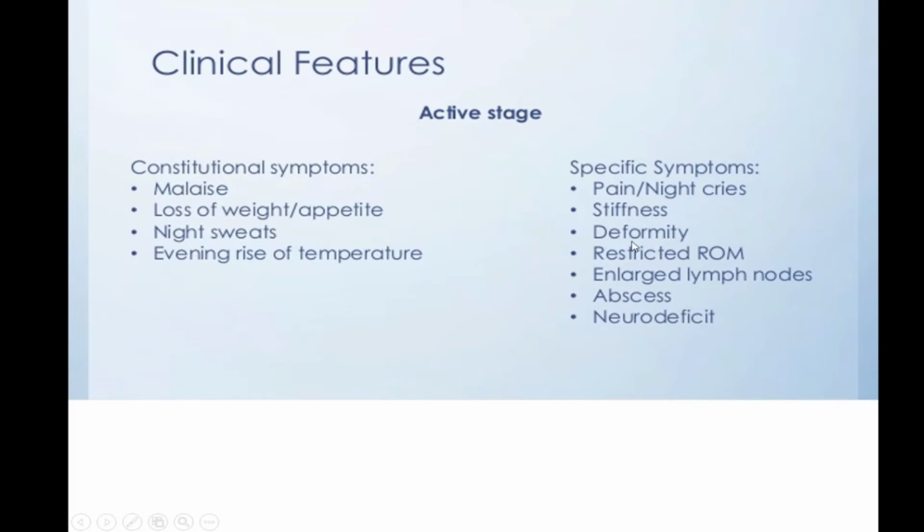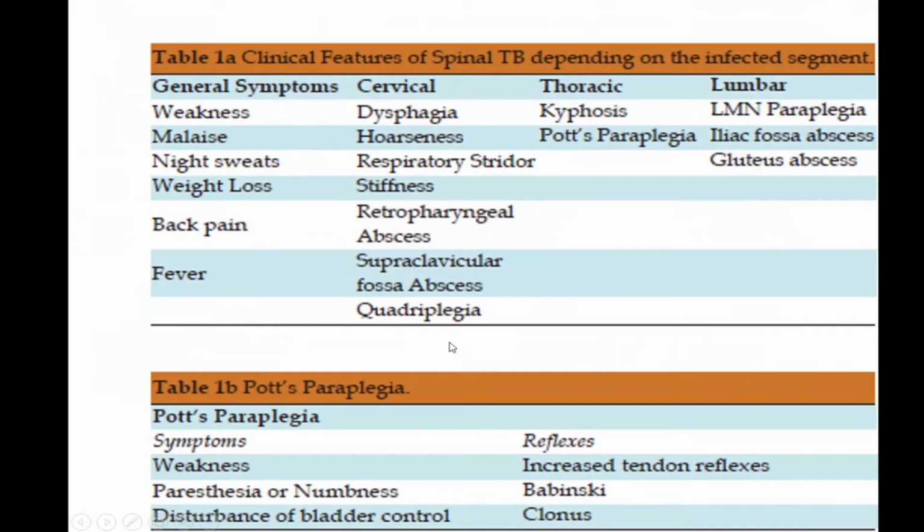Okay, there will be stiffness, deformity, kyphus, knuckle, rounded kyphosis, as I told you, and restricted range of motion due to severe spasm and pain. Enlarged lymph nodes may be there. You might feel generalized lymphadenopathy also. You might feel a cold abscess in the abdomen, in the Petit triangle, in the groin, in the thigh, in the back itself, or there may be neurological deficit because of Pott's paraparesis or paraplegia in the active stage of the disease. So the general symptoms are on the left side; it depends on which area.